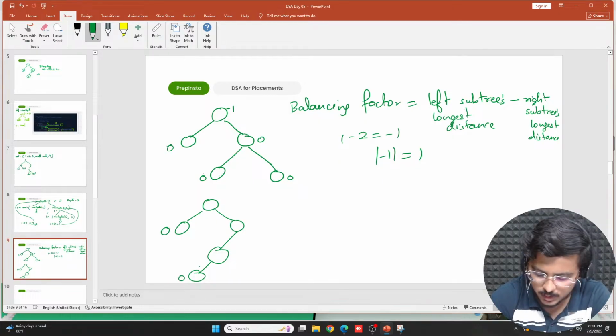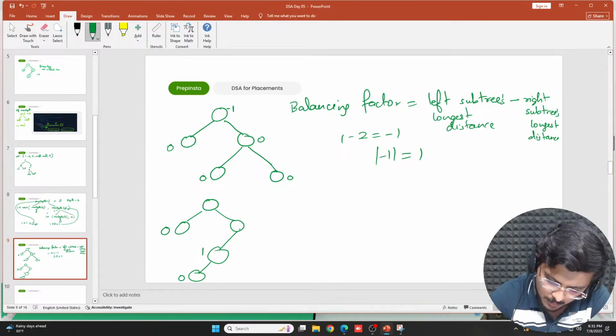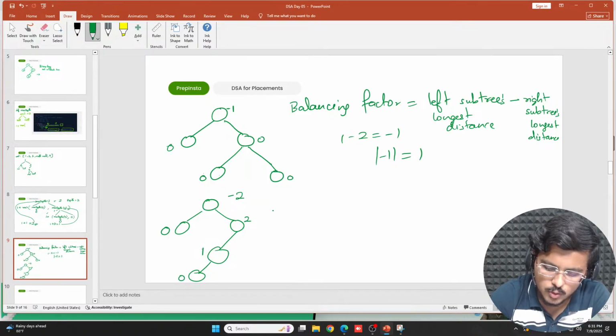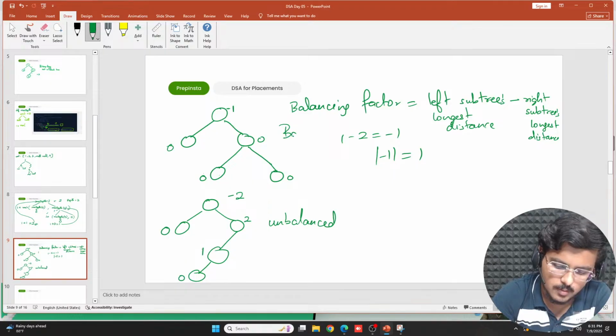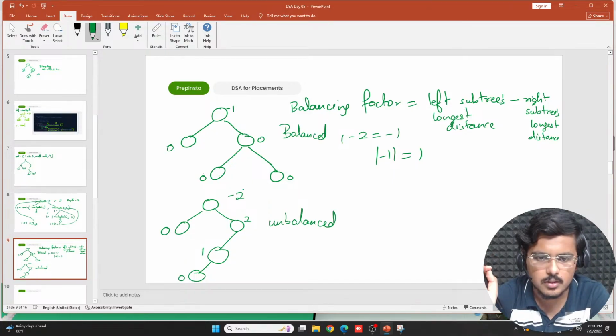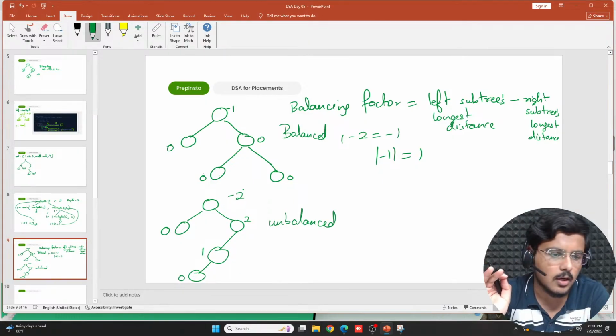But for this node, I should say 1. Then for this particular node, this is 2 and there is nothing here, so this would be 2. Already it is unbalanced here. If I check for this particular node, it is -2 due to this. So this is unbalanced. This is balanced. Whenever 2 appears on any node, it is unbalanced. Anything equal to or less than 1 is balanced.